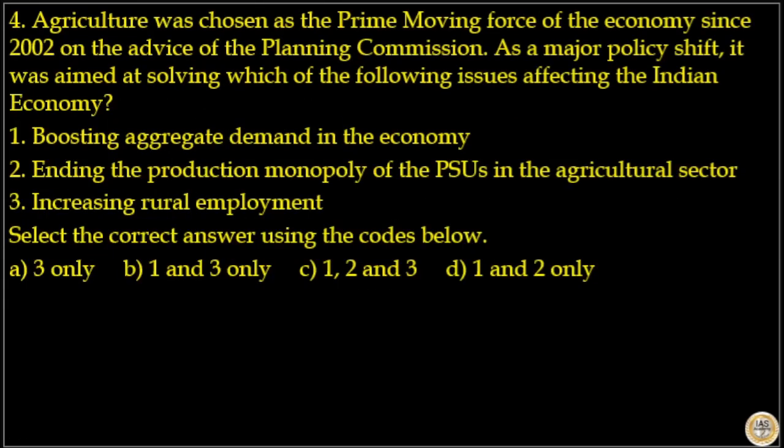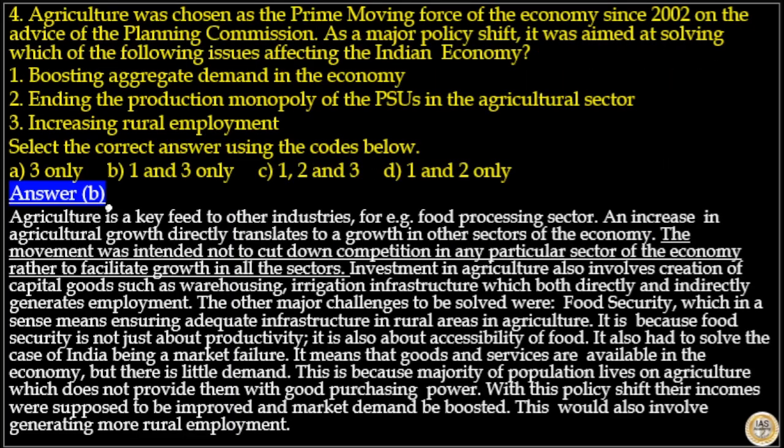Next is question number 4. Agriculture was chosen as the prime moving force of the economy since 2002 on the advice of Planning Commission. As a major policy shift, it was aimed at solving which of the following issues affecting the Indian economy. Options are boosting aggregate demand in the economy, that is correct. Ending the production monopoly of the PSUs in the agriculture sector, that is incorrect. Increasing rural employment, that is correct. Select the correct answer using the codes given below. Here answer to this question is option B, that is statement 1 and 3 are correct and statement 2 is incorrect.